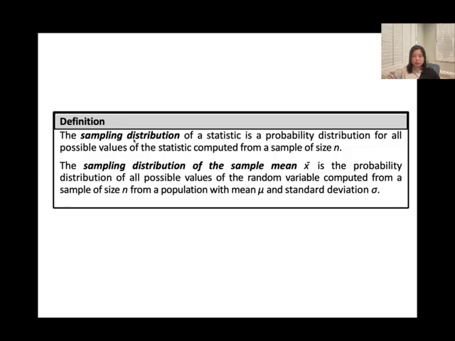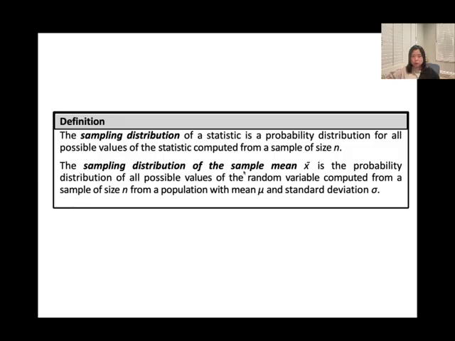Okay, so one more time. The sampling distribution of the statistic is a probability distribution for all possible values of the statistic computed from a sample of size n. This is specifically talking about the statistic. It can be the mean or it can be the proportion. And for these sessions, we're focusing on the sample mean.